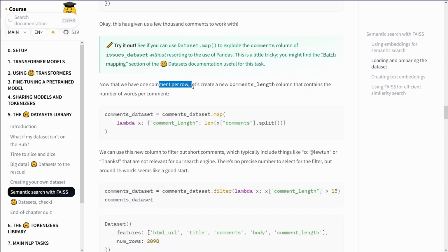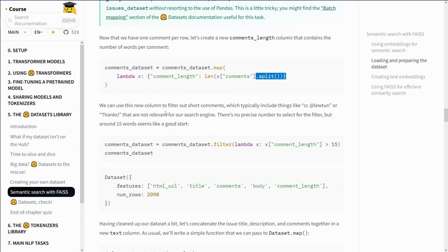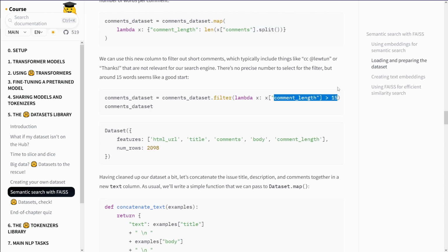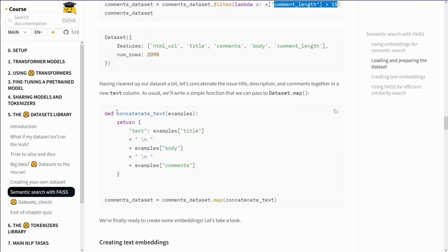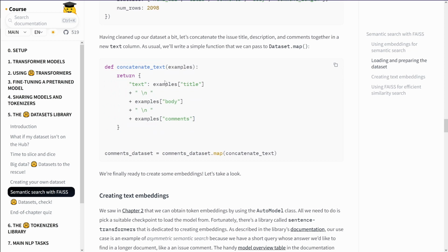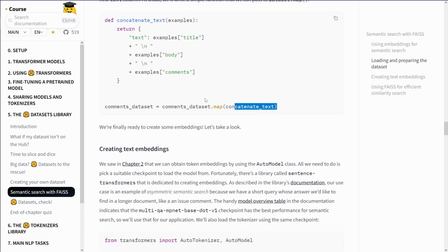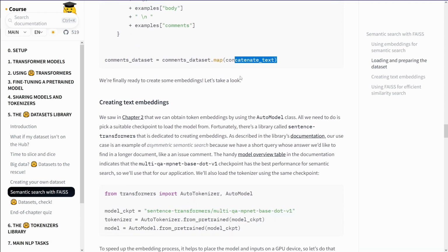Now that we have one comment per row, let's create a new comments length column that contains the number of words per comment. Okay, you do just a single split on a white space. You can use this new column to filter out short comments. Okay, so you want to get rid of the short little comments with 1 or 2 words. Comment length greater than 15. Yes, okay, so you do just still filtering the text. Okay, concatenate the text. You have text, example title, character return, example body, example comments. And we do a map on all this dataset. Beautiful. Creating text embeddings.